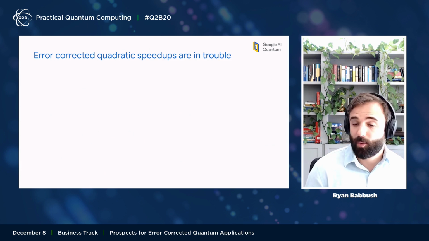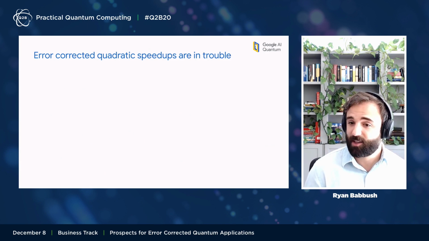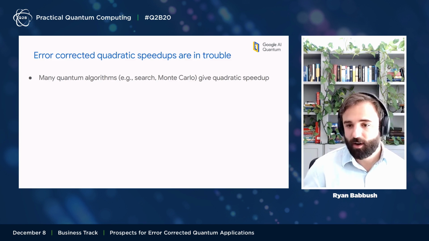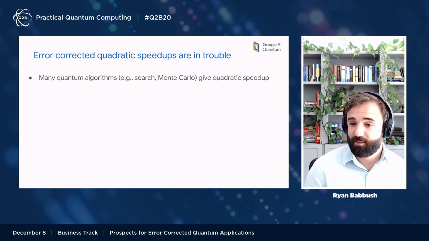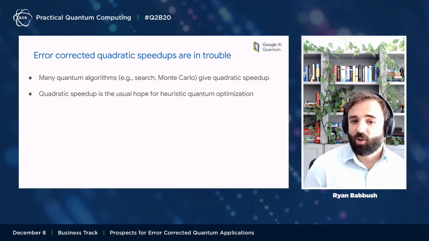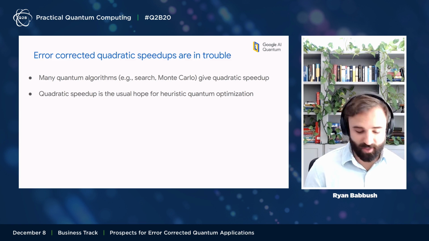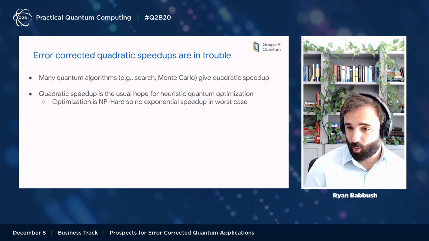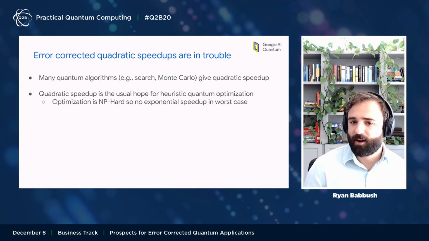In particular, I think we really need to take a critical look at the idea that we might be able to realize quantum advantage with quadratic speedups within error correction. Many quantum algorithms are very popular, such as Grover search or algorithms for Monte Carlo, and they give a quadratic speedup. Quadratic speedup is also the usual hope for most heuristic quantum optimization algorithms. Optimization is NP hard, so we can't get an exponential speedup in the worst case.